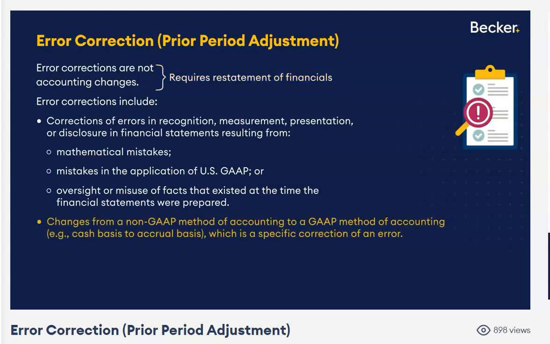Now, if you go from non-GAAP to GAAP, that is an error. You should have never been non-GAAP. Read carefully. When you go from GAAP to GAAP, that is a legitimate change in accounting principle. But when you go from non-GAAP to GAAP, that's a correction of an error. So, for example, you go from cash basis to accrual. That's not changing accounting principle. You should have never been cash basis. Because that's non-GAAP to GAAP, you think error correction, PPA, prior period adjustment.